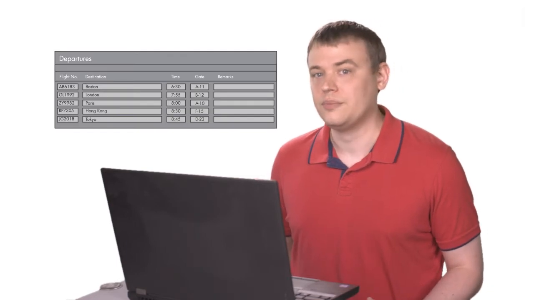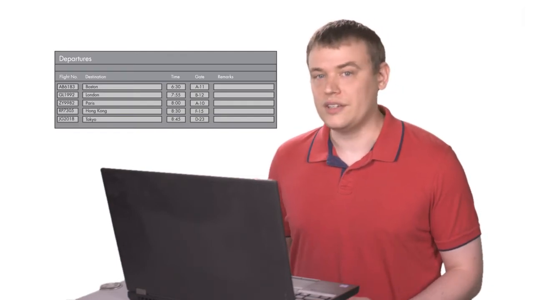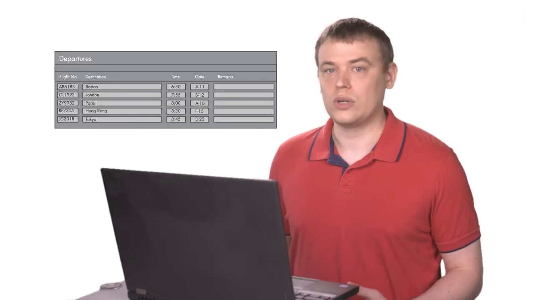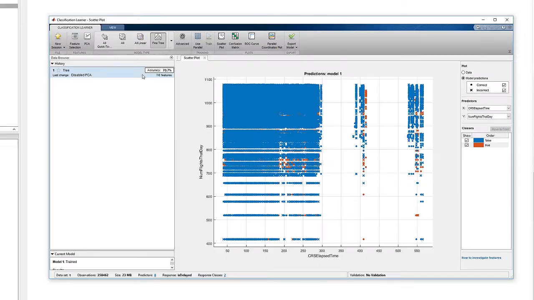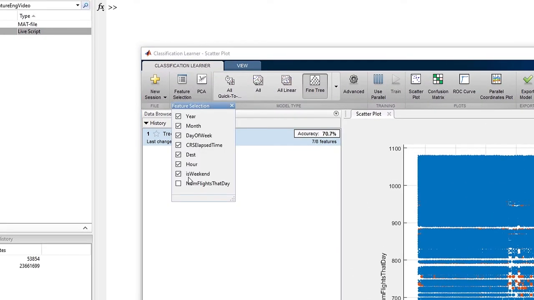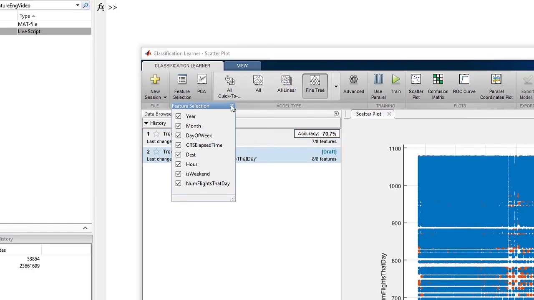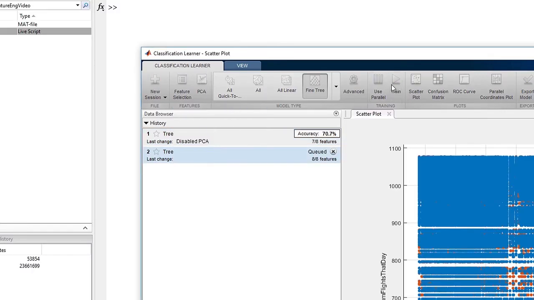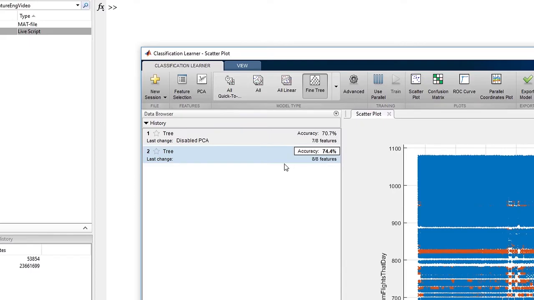What else could we calculate from this data that might help improve our predictions? Well, how about the number of flights per day? There are more flights on some days than others, which may mean they're more likely to be delayed. I already have this feature from my dataset in the app, so let's add it and retrain the model. You can see the model accuracy improved to 74%. Not bad for just adding a feature.